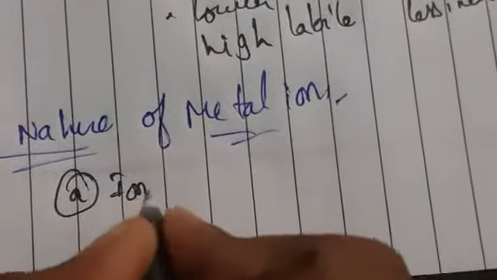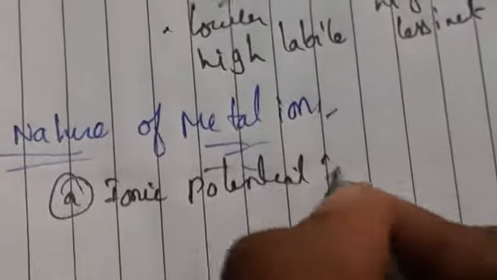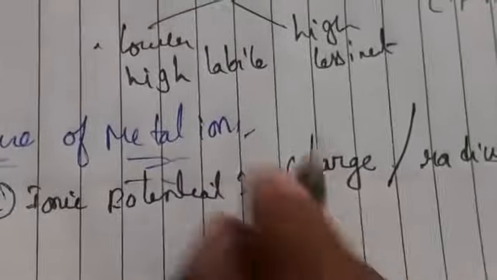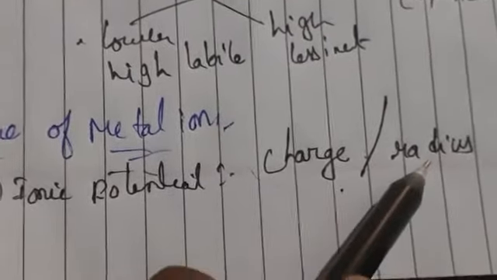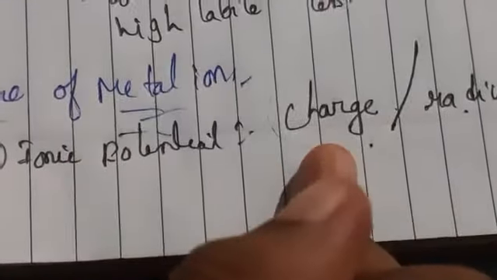Okay, so coming to the nature of the metal ion, it firstly depends upon ionic potential. Ionic potential is nothing but charge per radius. So we should know, first of all, the charge, and afterwards the radius of the central metal ion. Here, coming to the one which has large ionic potential.